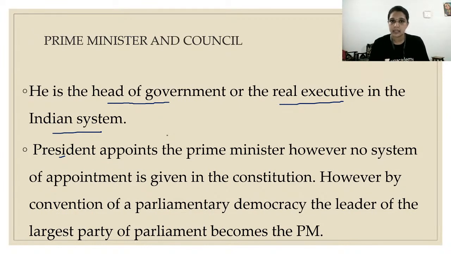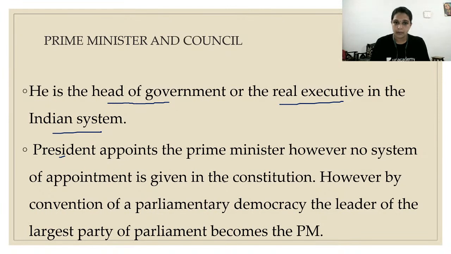Any agreements, everything is signed in the name of the president only. He is so much respected. He is the first citizen of the nation, but he does not have much power. The power is actually vested in the parliament only. Parliament is a collective responsibility. President appoints the prime minister.